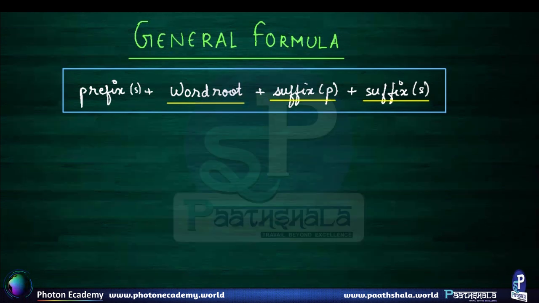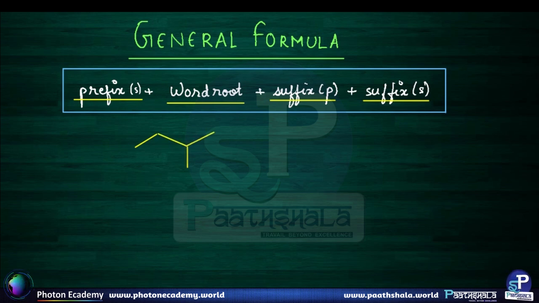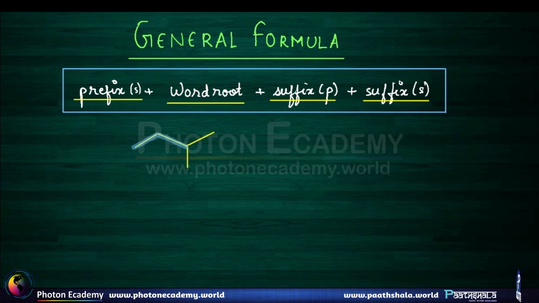So the fourth part of the general formula is prefix or prefixes. To understand prefix better, let's take an example. So in this example, our main chain is this, and to number it, the correct numbering is this.